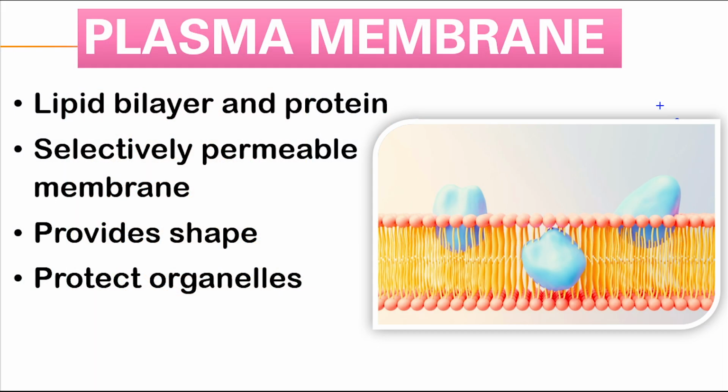The first one is the plasma membrane. It is also known as the cell membrane or cytoplasmic membrane. The cell membrane is composed of a lipid bilayer and proteins. One of the important functions of the plasma membrane is to transport molecules across it. Also, the plasma membrane is selectively permeable. That means it permits only the entry of selective materials in and out of the cell. In animal cells, the cell membrane provides shape and protects the inner contents of the cell.